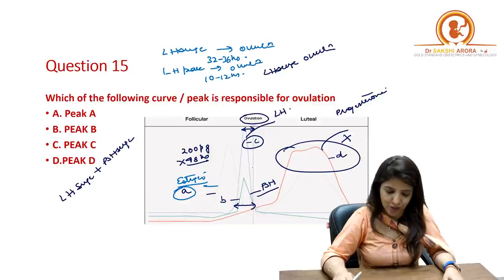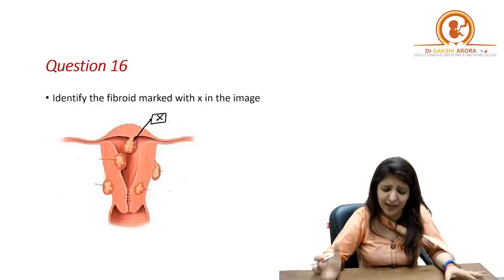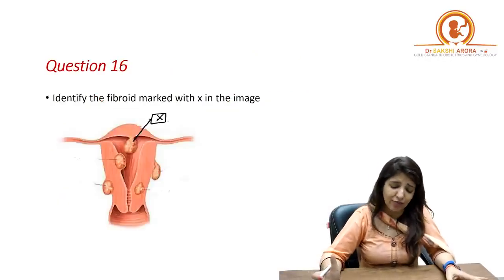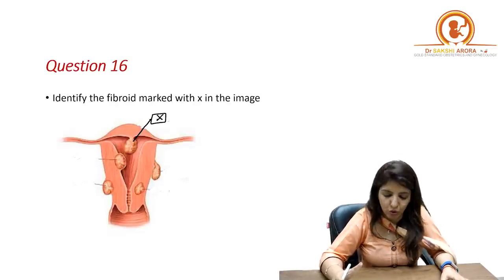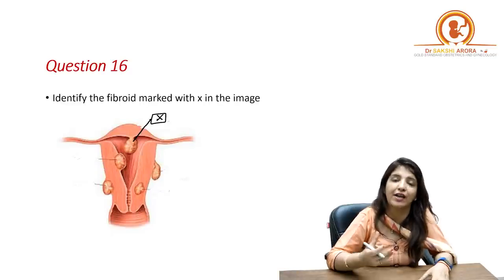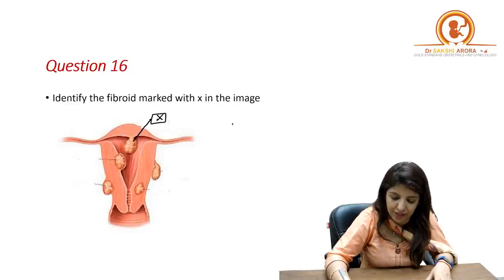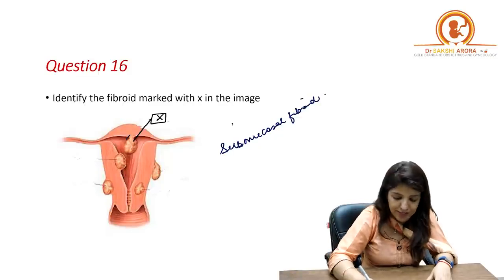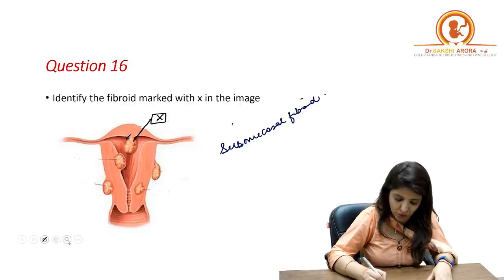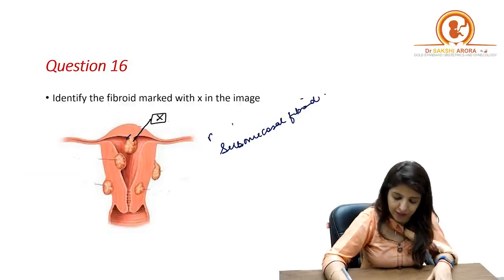That was a pretty easy question. Question number 16, again a single liner question. Identify the fibroid marked with X. Now what you are seeing over here is that there is a fibroid which is coming inside the cavity, and a fibroid which comes inside the cavity is a submucosal fibroid. Now submucosal fibroid, the answer is right, but over here what am I seeing? That this submucosal fibroid has a peduncle. Right, so it is a pedunculated submucosal fibroid.